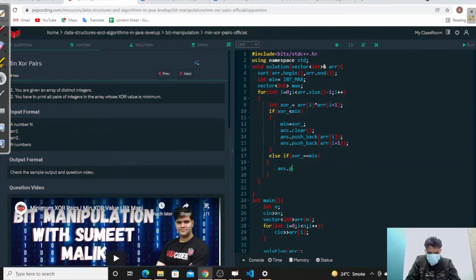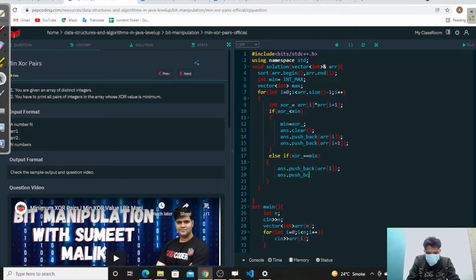Then answer dot push back. Why are we push back? Because we have to add the values. Here we are just going to clear the array list. Sorry, vector. Why? Because every time we update our min, we have to just clear the previous. Then we have to update next, and after that we are just updating our array I. After that we are going to answer dot push